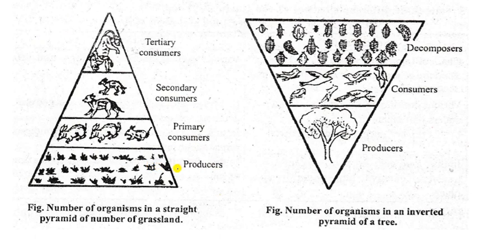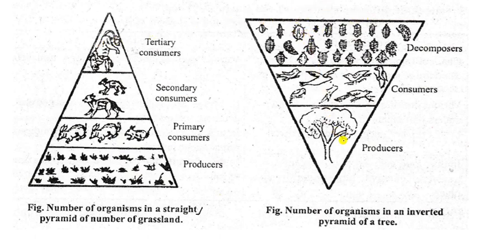It is a pyramidal shape also. The number of organisms in a state is pyramidal. It is an upright pyramid of number for grassland. Grassland का ही pyramid show कर रखा है. So the producer is the large number and the primary consumer is less than the producer, and the secondary consumers are less than the primary consumers, and the tertiary consumers are less than the secondary consumers. So they are gradually decreasing in order.